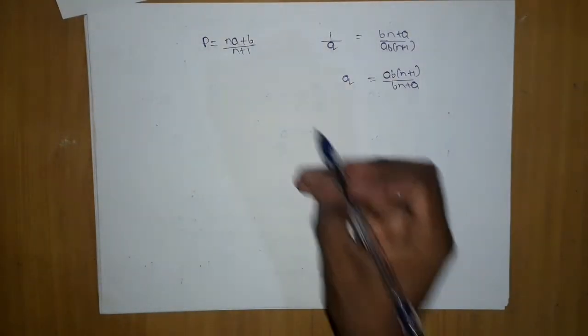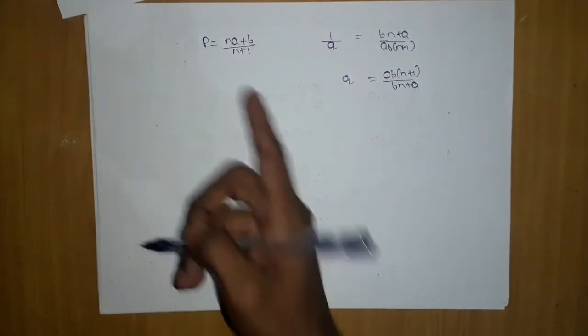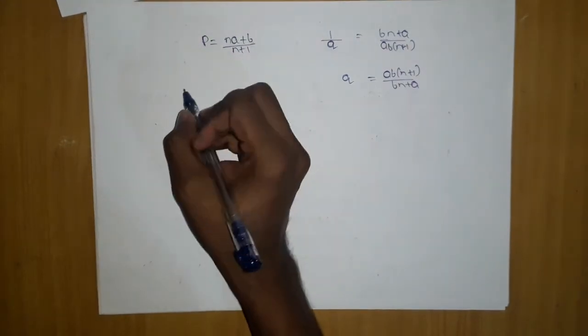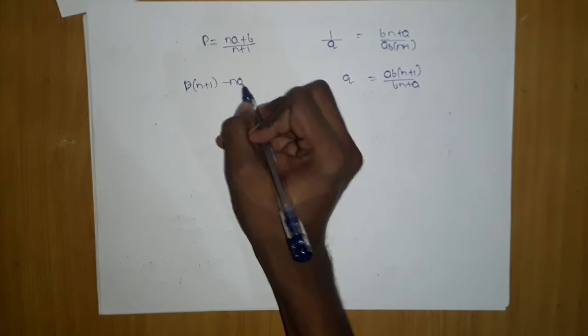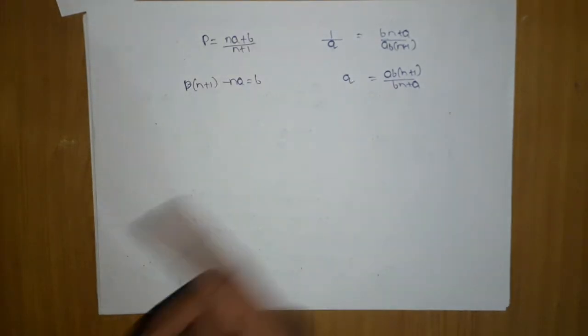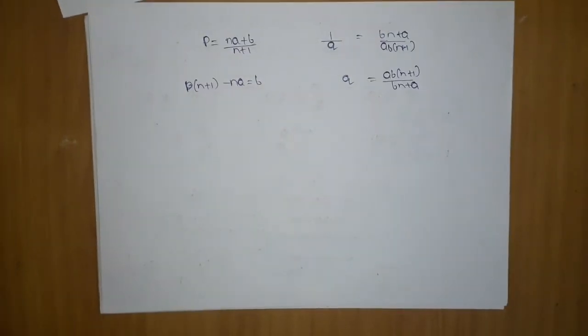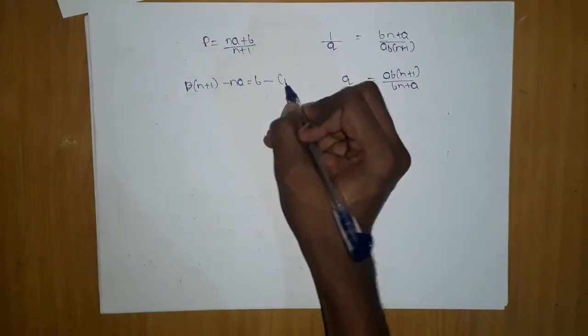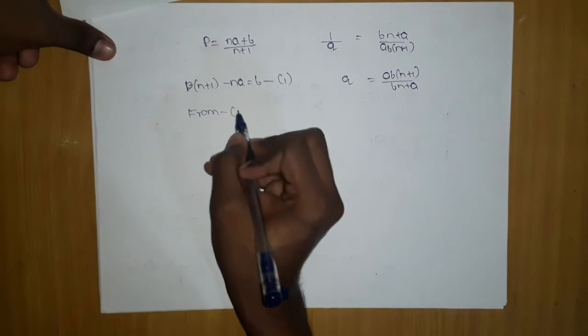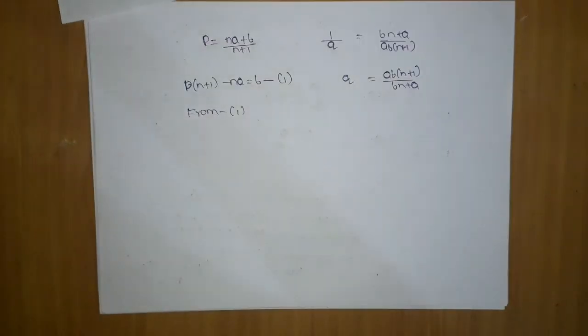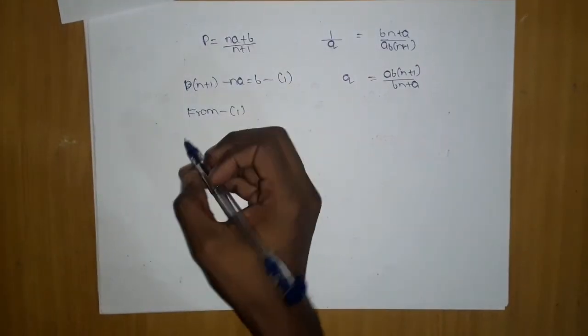Now can we get the b value from here? b value will be p into (n plus 1) minus na is equal to b. We will get this and substitute it here. Let me take it as 1. So from 1 we will put this value here.